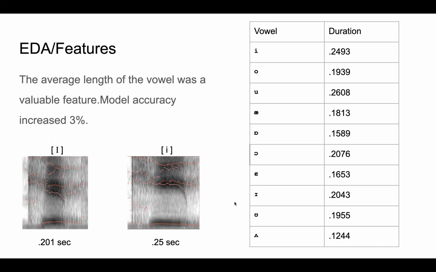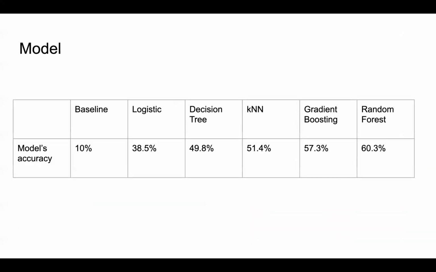So we know about short and long vowels like E and I. In these specific recordings, I was 0.05 seconds shorter, and on average, E was just about the same on average. And so knowing this helped my model's accuracy increase by 3%.